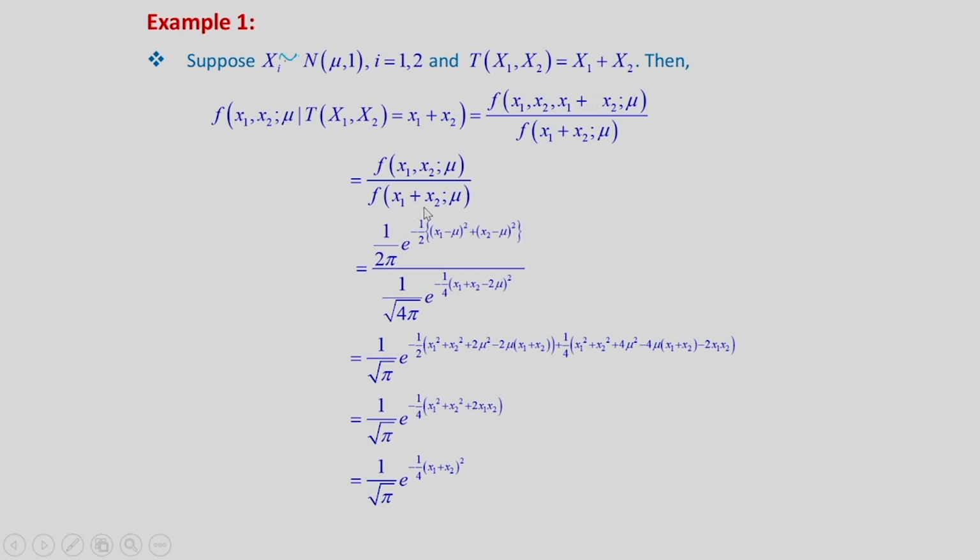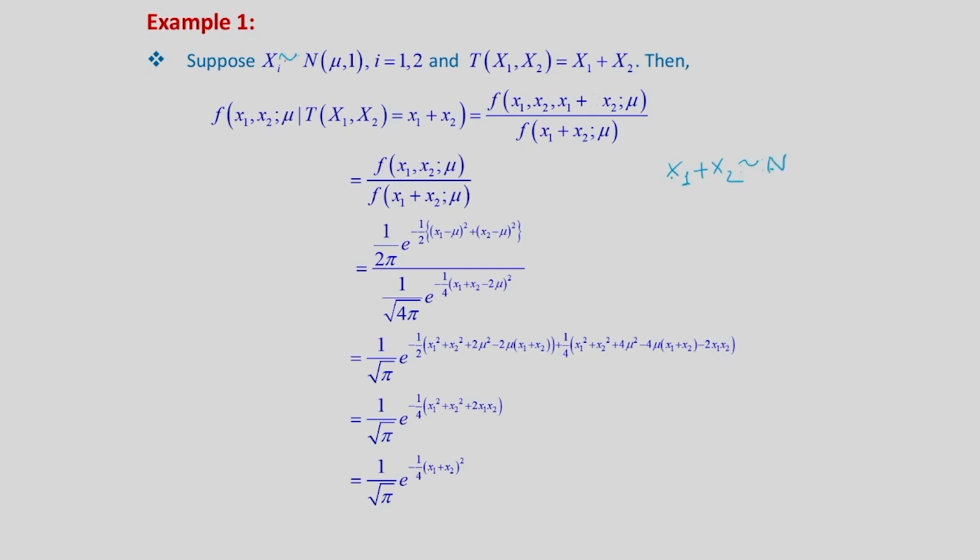Now, I know that x1 is normally distributed with mean mu and variance 1, and x2 is also normally distributed with mean mu and variance 1. Therefore, x1 plus x2 will be distributed as normal.